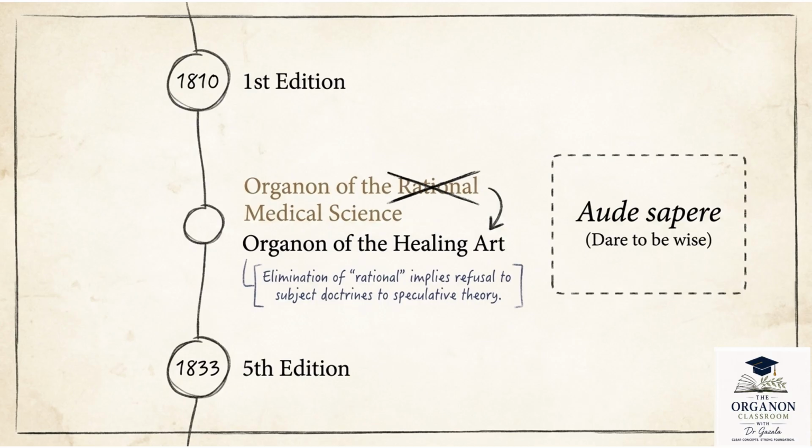That is why that crossover from rational comes in, and then he published the fifth edition in 1833. He deliberately removed the word rational, and the title of the book became The Organon of the Healing Art. Now this wasn't just a cosmetic change, but it was a philosophical statement. When we did our special topic, curator versus curator, it was also a philosophical shift, it was not just an alphabet shift.